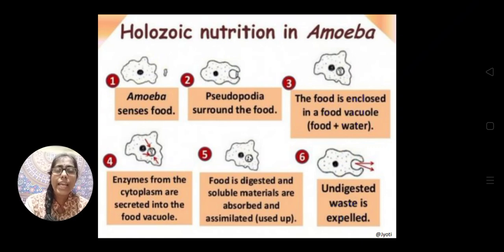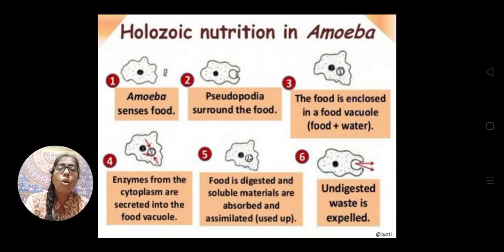As the food vacuole moves inside the cytoplasm, the digestion is taking place, and simultaneously the digested food, which is soluble material, is absorbed and assimilated, or distributed throughout the cytoplasm in the amoeba. This is shown in the 5th diagram.